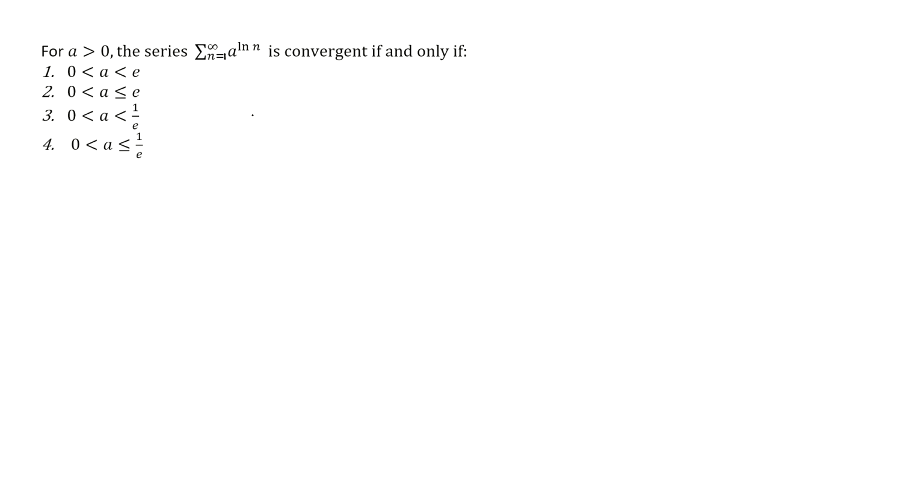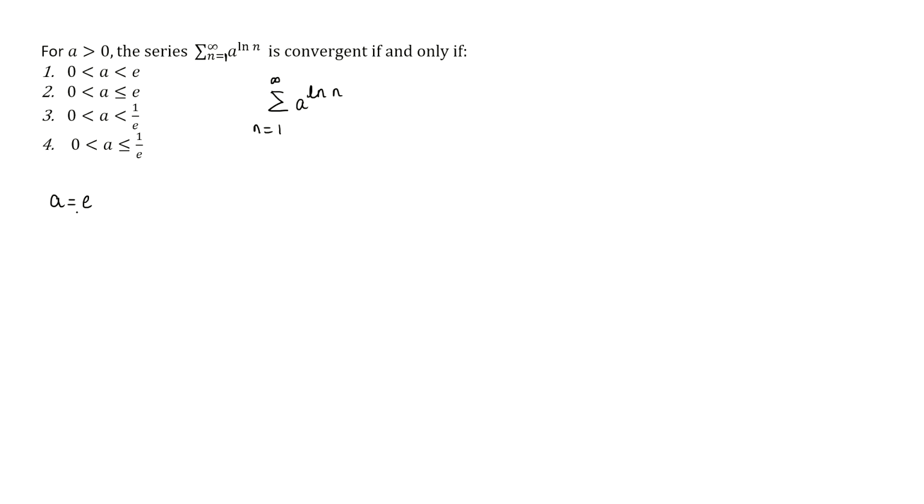So we have been given a series sigma n equals 1 to infinity a raised to natural log n, and we have to find in which of the following regions the series will be convergent. So consider a equals e.